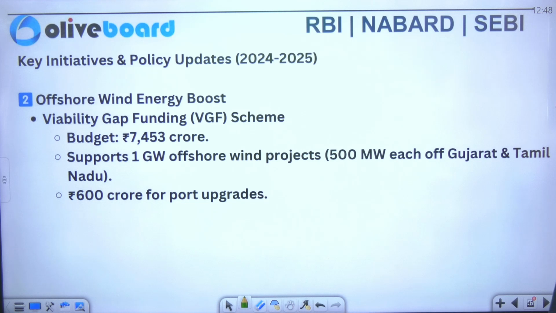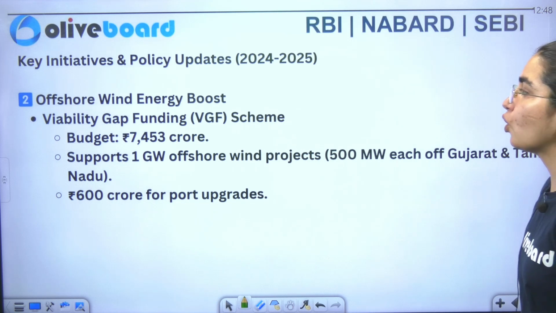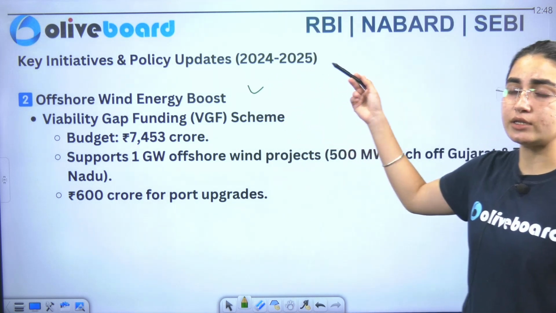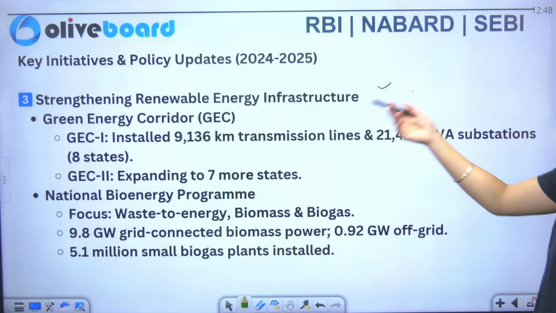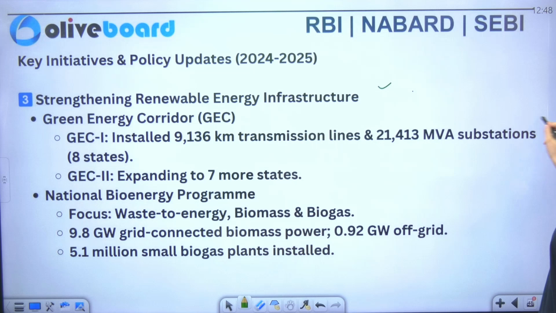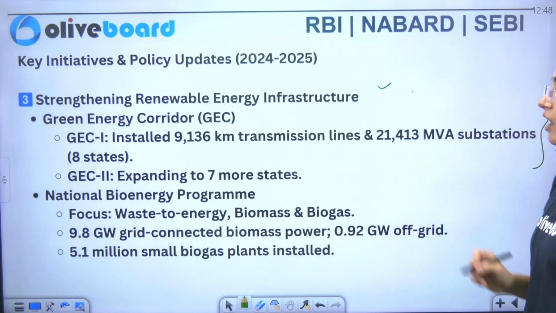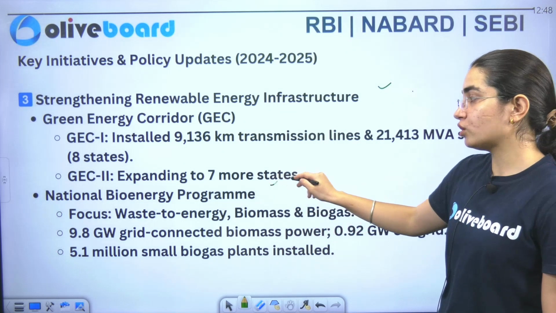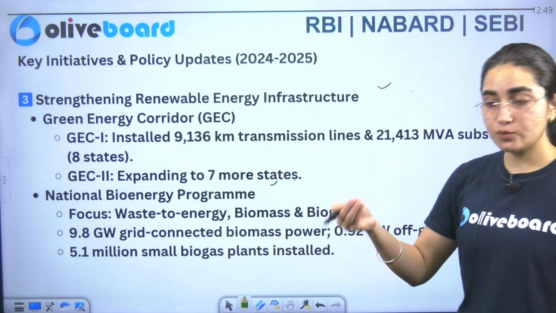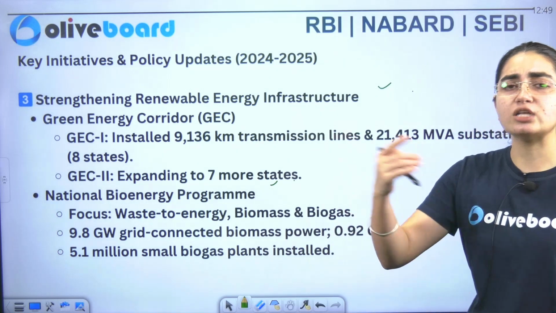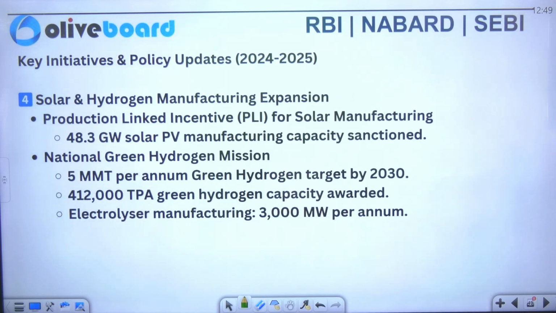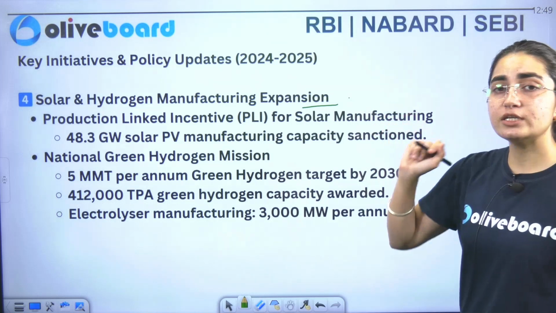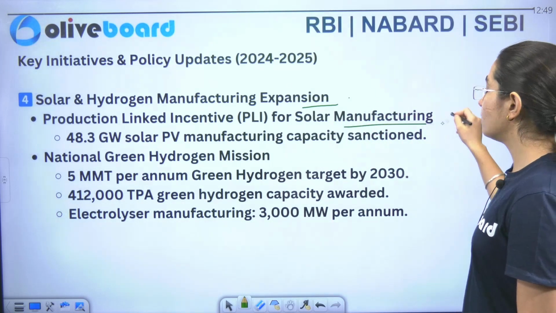Next, we have the offshore wind energy boost, in which we are focusing on the adoption of wind energy, that is again renewable energy, strengthening your renewable energy infrastructure, which includes your green energy corridor, where expansion has been done. And similarly we have the national bioenergy program also. Here we are talking about whatever waste cow dung is there, just transforming it into energy, and biomass as well as biogas also. Next, we have solar and hydro manufacturing expansion, which specifically includes your PLI for solar manufacturing.